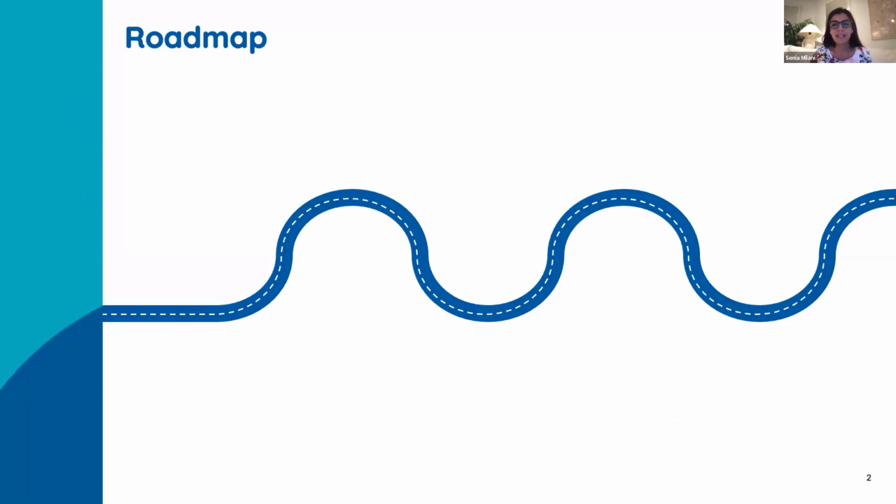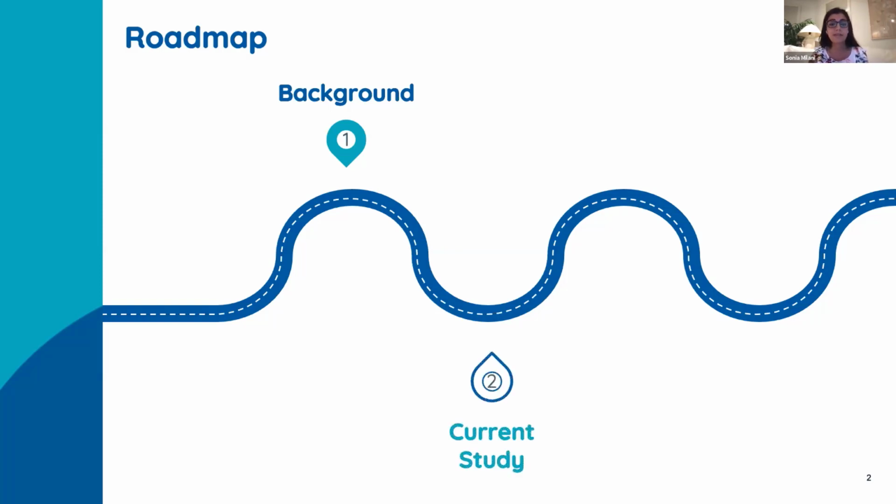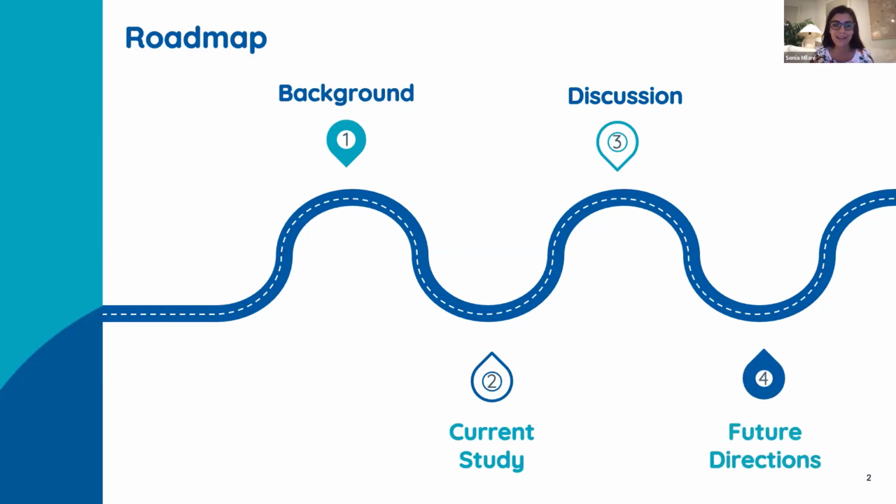So in today's talk, I will start by providing some background information to explain the role that attention plays in sexual response and review sexuality-related research that has used eye tracking methodology to examine attention. I will then dive into describing the current study and go over the methods and results. I will conclude with a discussion of what our findings suggest, and as part of that, I will discuss our future plans for this line of research.